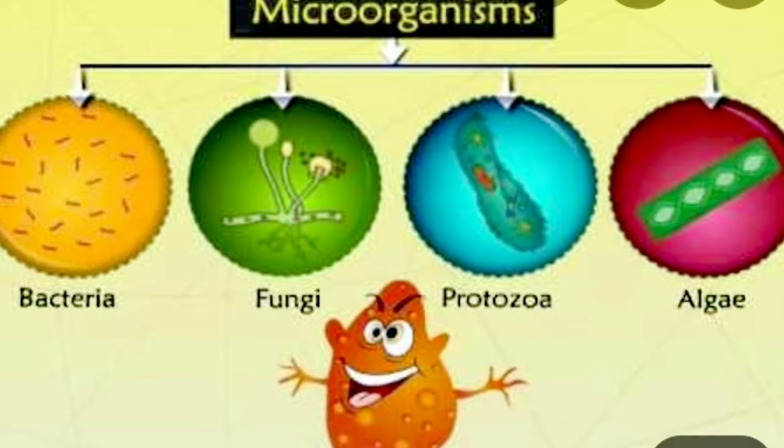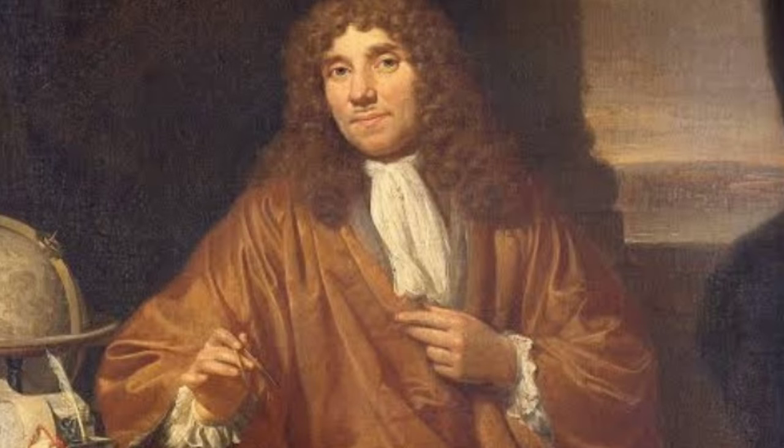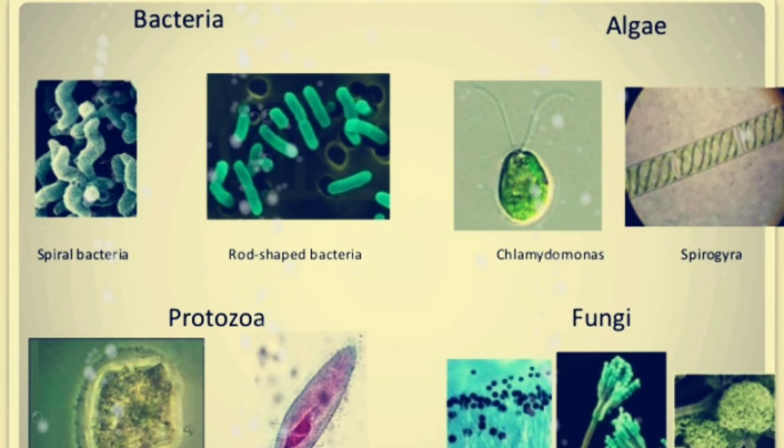Microbes may exist alone or in colonies. They are found in all kinds of environments, from ice cold climates to hot springs, and also inside the bodies of other organisms. They were first observed by Anton van Leeuwenhoek. There are four main types of microorganism. Now we are going to discuss the types of microorganism. They are bacteria, fungi, algae and protozoans.